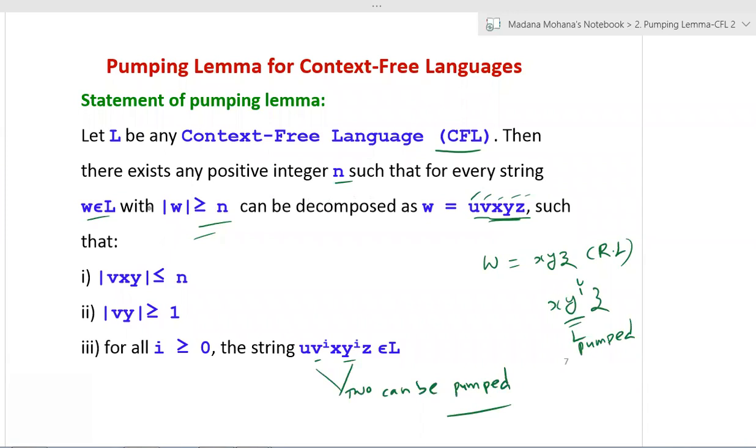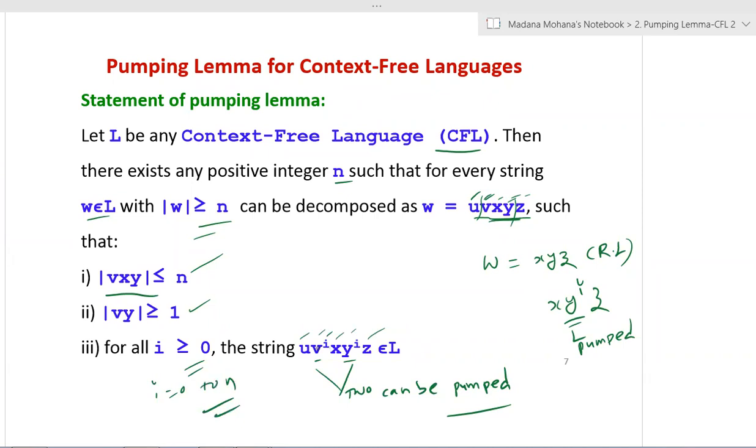Now you can see the string W can be decomposed as U, V, X, Y, Z, such that the first condition, mod VXY, that is the length of VXY, is less than or equal to n. Then mod VY, these two can be pumped, repeated the same number of times, that is the length of VY is always greater than or equal to 1. Then the third condition: for all i greater than or equal to 0, the string U, V power i, X, Y power i, Z.